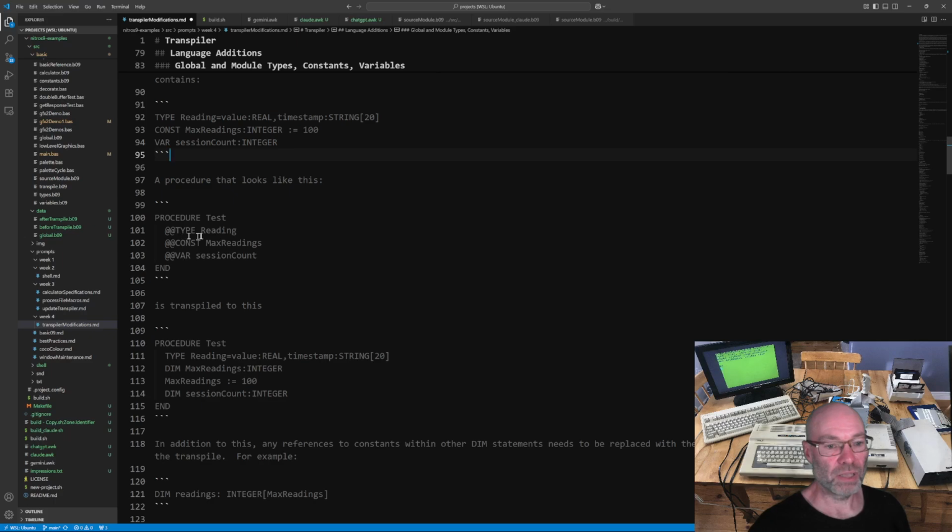For a type, it'll take reading, find it here, and just replace it with the full thing. Max readings here is a constant. It would take dim max reading integer, and I can declare the whole thing like this, and it'll transpile so that there's a separate line for the declaration of the variable, then an assignment of the variable, and a variable declaration up here will just be dimmed.